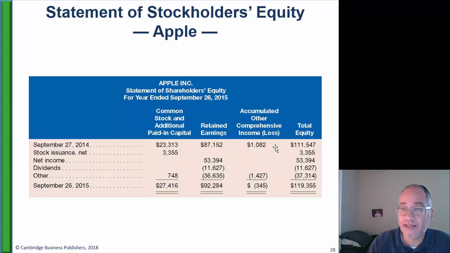Accumulated OCI, remember what that is. That's adjustments to market value on the balance sheet that didn't hit the income statement. So here they had various OCI losses. We're not going to get into that. But the first line shows you,